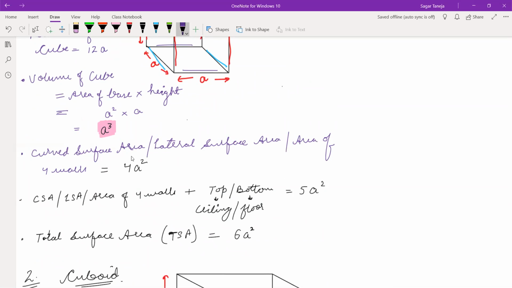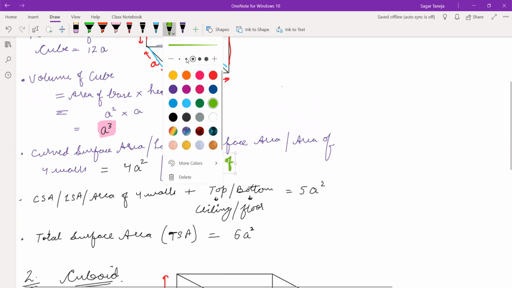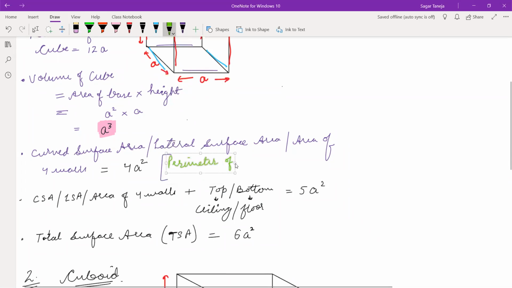In curved surface area of cube, you have written 4a square, right? One more thing, how this is derived. This is derived by perimeter of base into height. Perimeter of base multiplied by height.